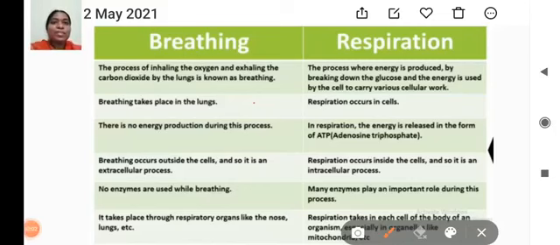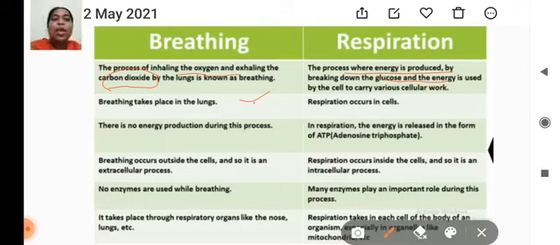Now we are going to discuss the difference between breathing and respiration. Breathing is the process of taking in oxygen and removing carbon dioxide. That process is called breathing. And respiration means the producing of energy, the breaking down of glucose molecules to produce energy. It is present in the cell. That process is called respiration. Breathing takes place in the lungs, and respiration occurs in the cell.